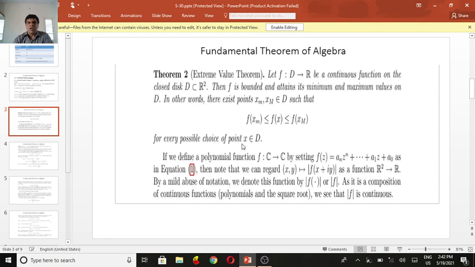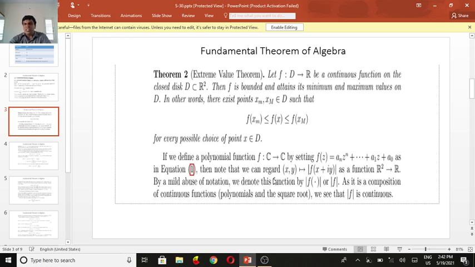So this is another way of proving the fundamental theorem of algebra. We define a polynomial function f as a mapping from C to C by setting f of z equal to a n z power n plus a n minus 1 z power n minus 1 plus a n minus 2 z power n minus 2 etc., plus a1 z plus a naught, as equation 1.